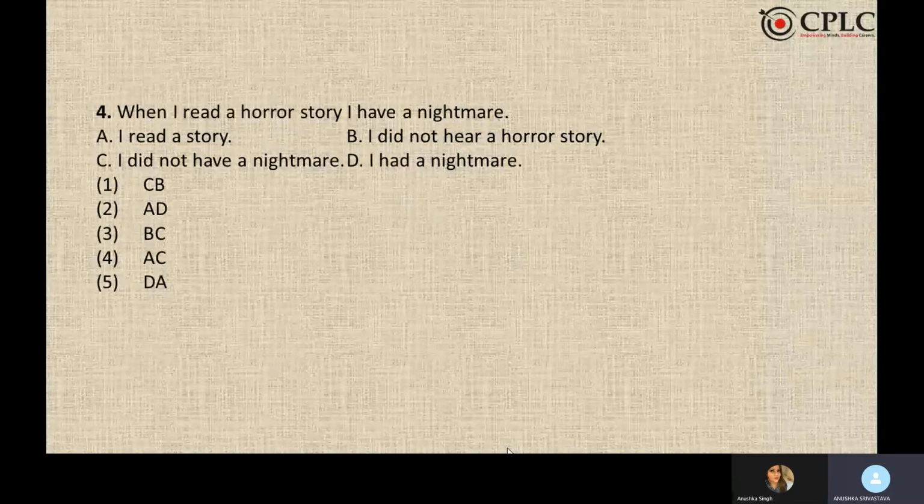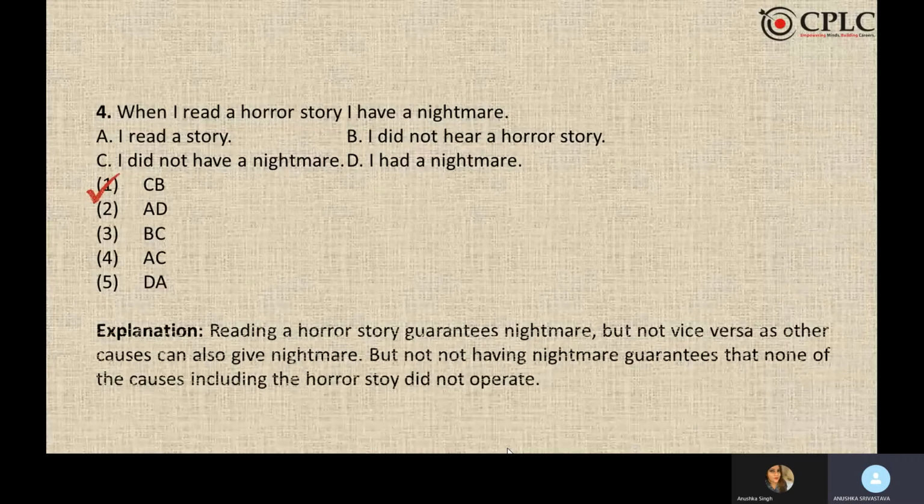When I read a horror story, I have a nightmare. Reading a horror story is the cause. Having a nightmare is the effect. So my answer is C, B. I did not have a nightmare. I did not read a horror story.